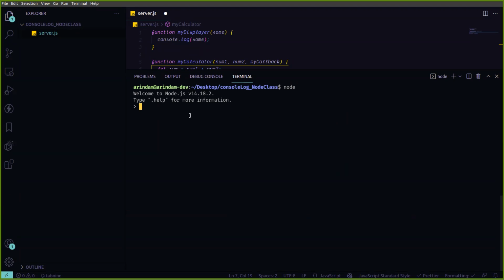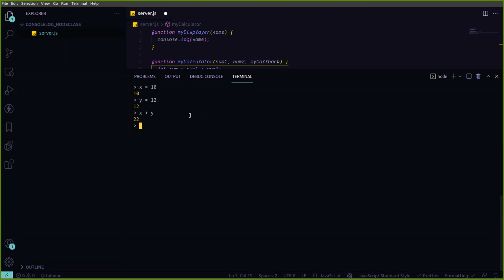Node command line tool. Over there you can write your code, like 9 plus 2, 11, 10 plus 5 minus 1, 4. You can also write x equal to 10, y equal to 12, and then x plus y is 22. So that REPL actually helps.